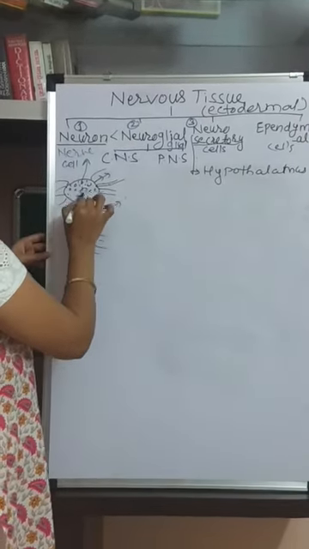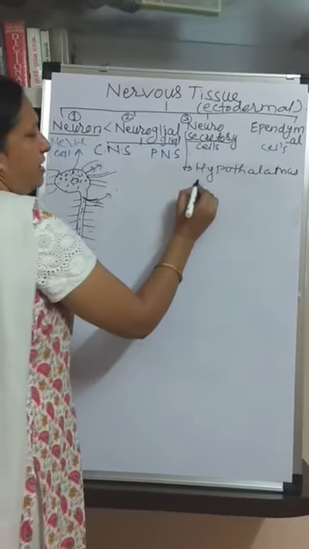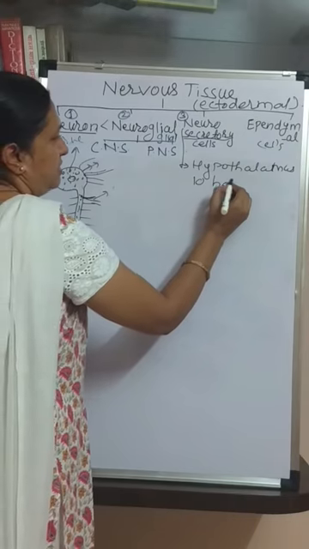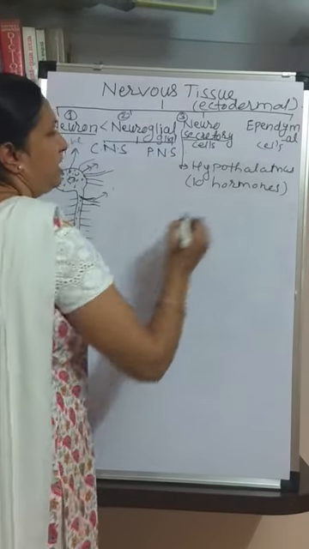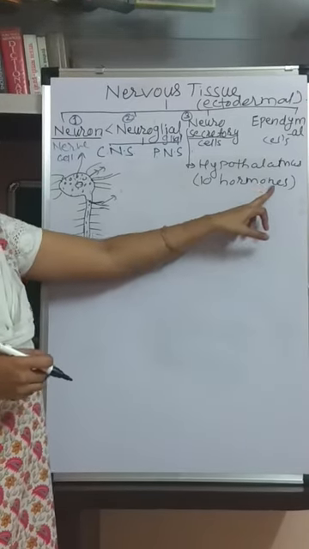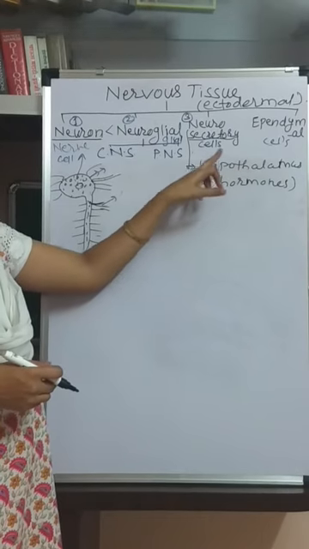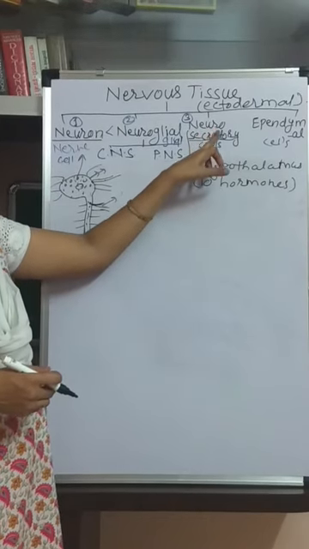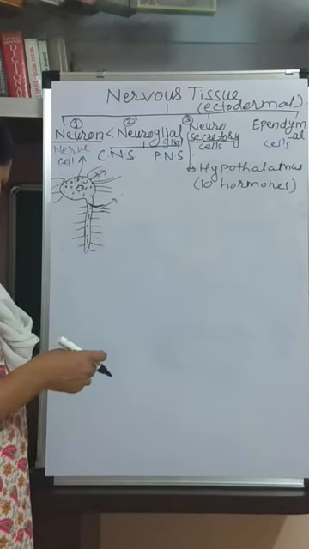It is a small part of the brain, the hypothalamus, and from this part 10 hormones, chemicals which control the different body functions, are secreted. So 10 types of hormones are secreted from hypothalamus, and in hypothalamus this separate type of cells are present, that is called the neurosecretory cells.